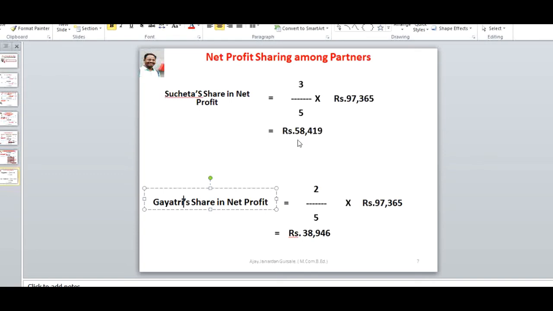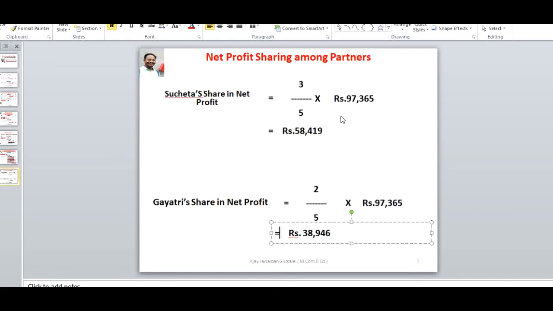We get the answer: 58,419 is Sucheta's share in profit, and Gayatri's share in profit is ₹38,946. You simply simplify this calculation and you will get the answer.